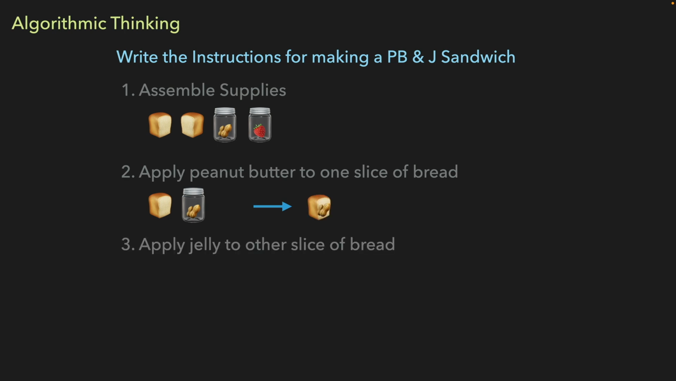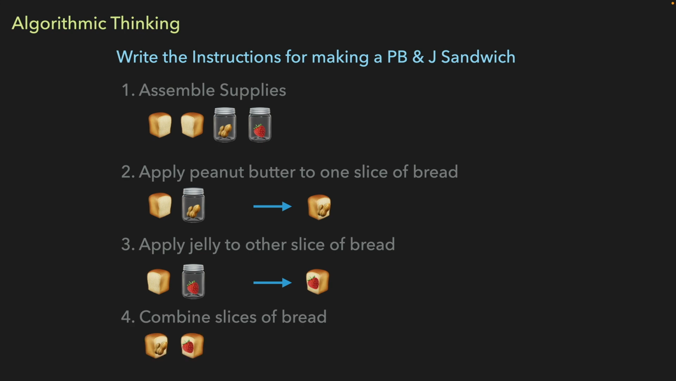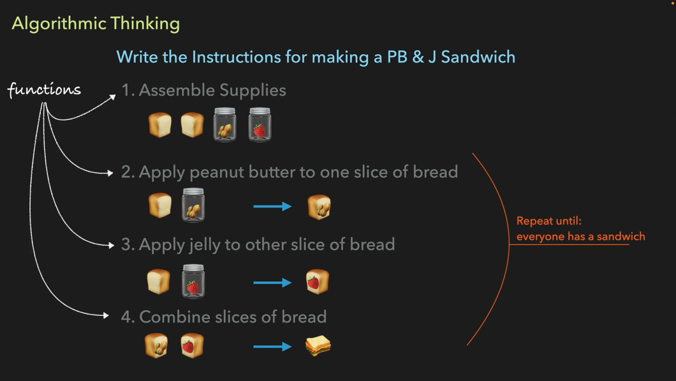The third step is to apply jelly to the other slice of bread. So you'll take that bread, the jelly, put them together, and you'll get bread with jelly. And the final step is to combine those slices of bread, and you put those together, and you get a sandwich. And if it turns out there are a bunch of people that need sandwiches, you can look at this list, this algorithmic set of steps, and know that if you need to make more sandwiches, you need to repeat steps 2 through 4.